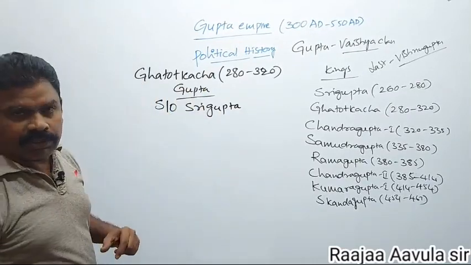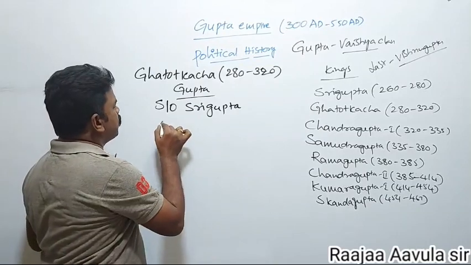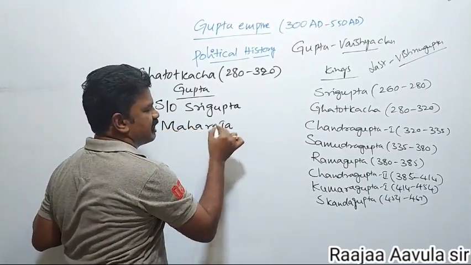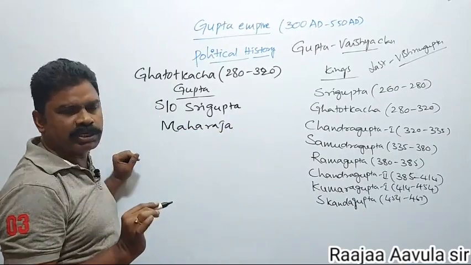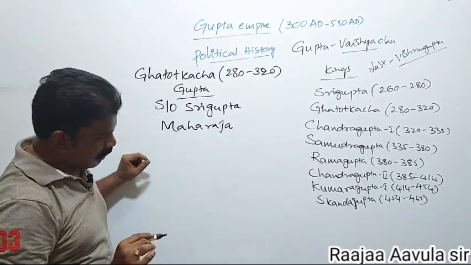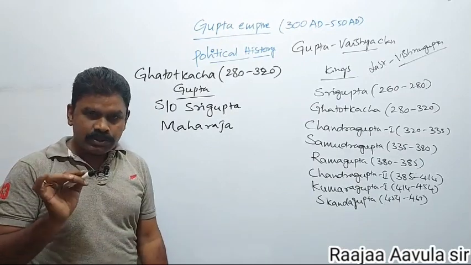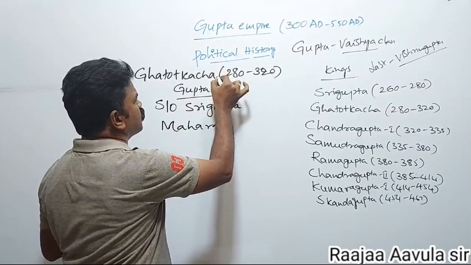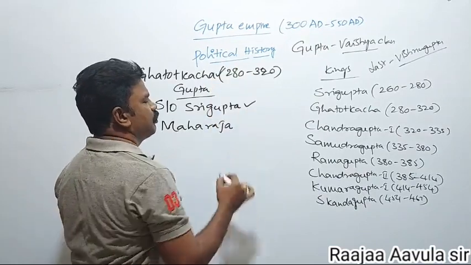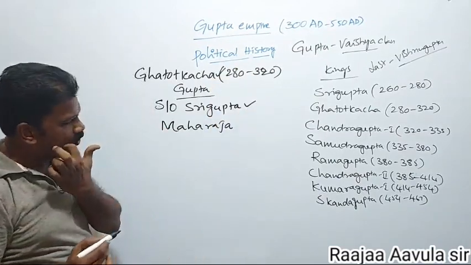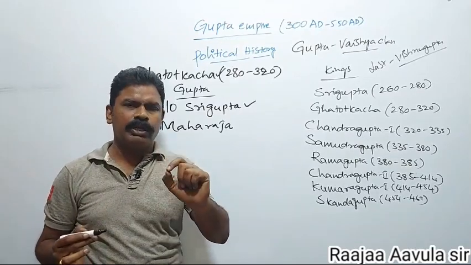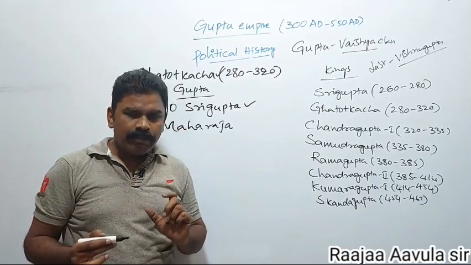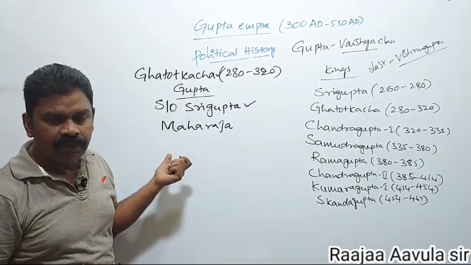He called Ghatotkacha Gupta, also called Maharaja, but he did not wear the title Maharaja Raja. He bore only the title Maharaja. The first two rulers, Sri Gupta and Ghatotkacha Gupta, took only the title Maharaja. That you have to remember. They did not have the title Maharaja Raja.